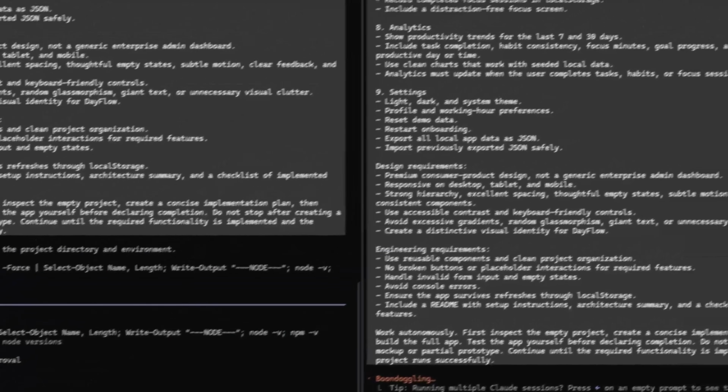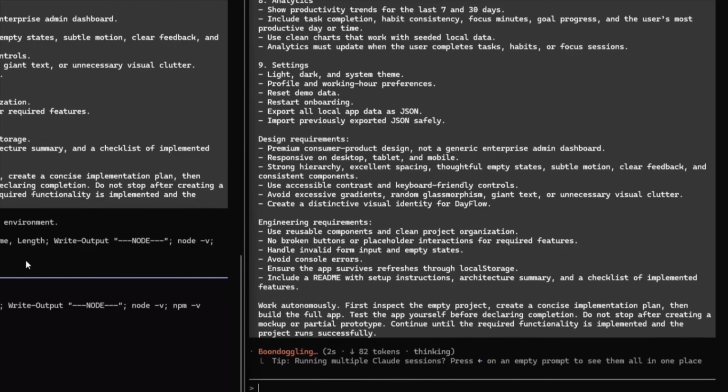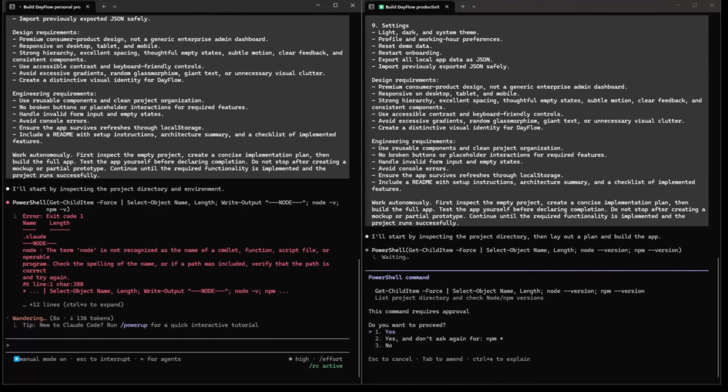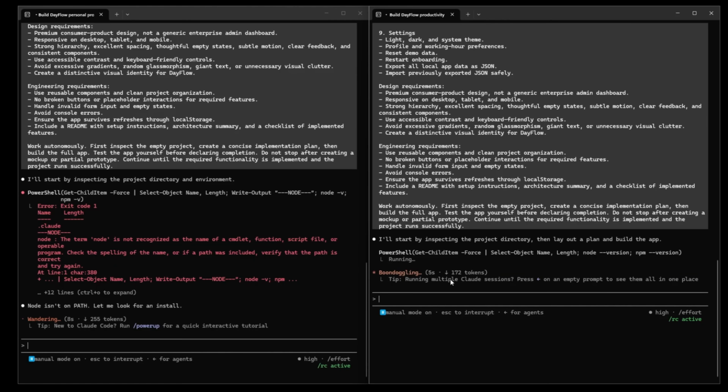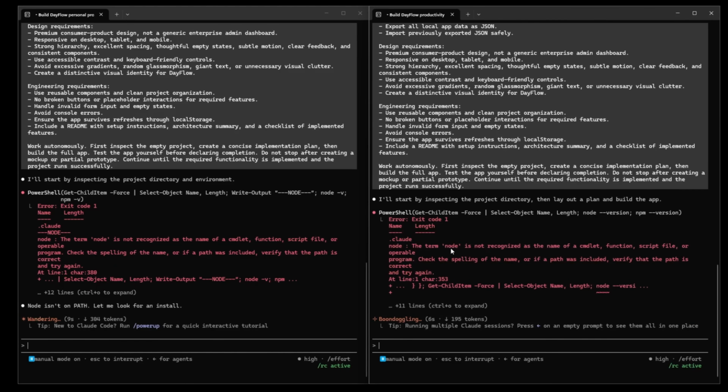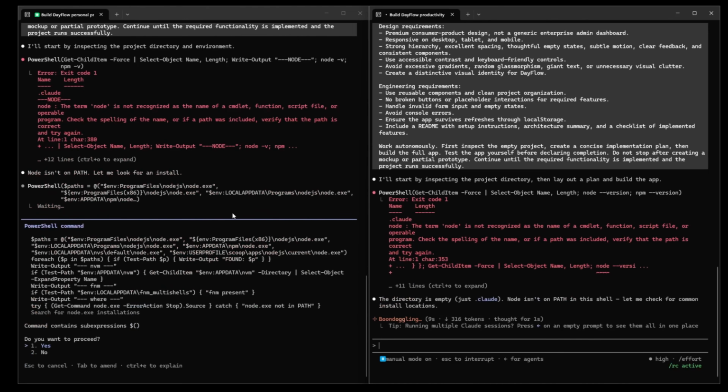Okay, so I'm pasting that into Opus first, and then the exact same thing into Fable. And now both of the models are working. So this is where the comparison actually begins. They both have the same destination, but they can choose completely different routes to get there. So now I'm just going to let both of them continue without any interference, and we will meet back when the first builds are ready.